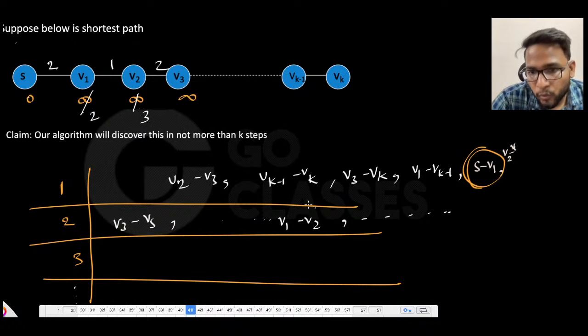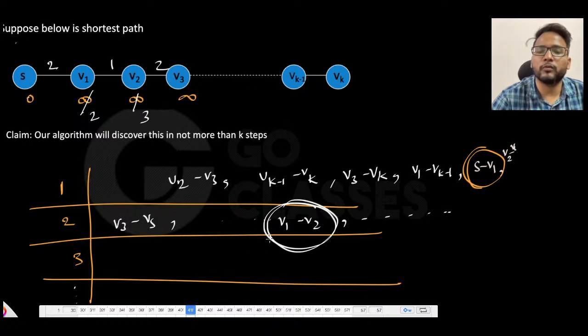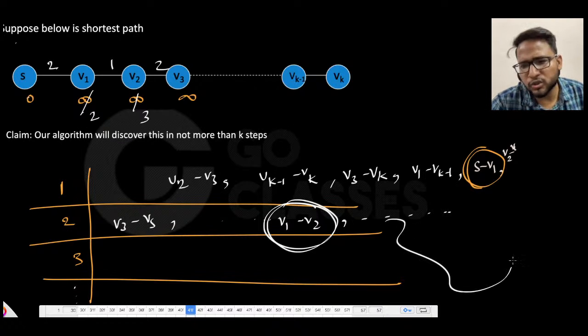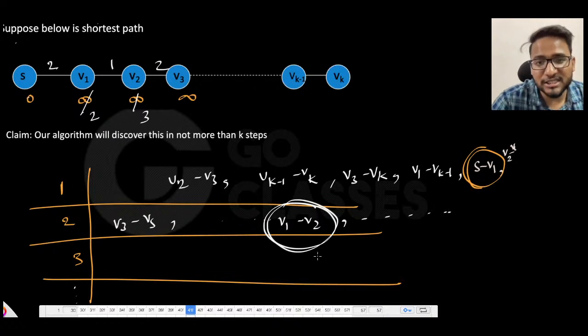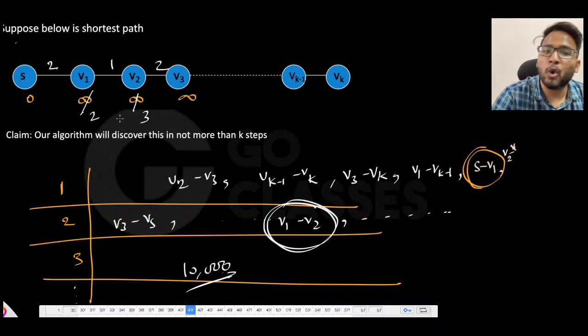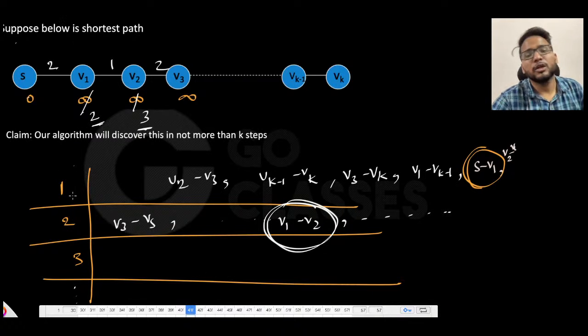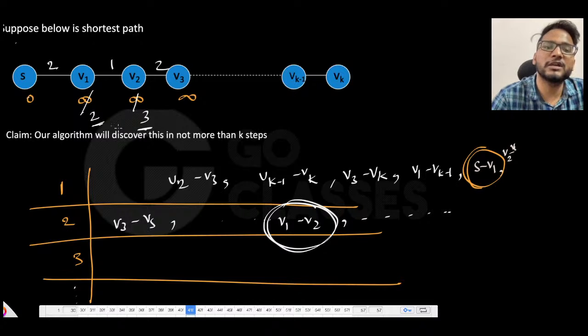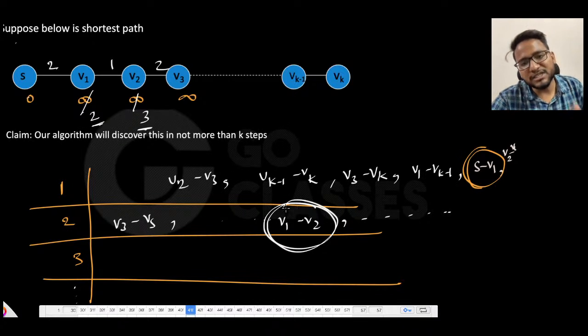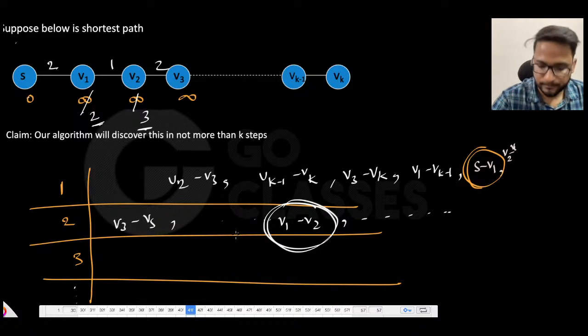So whatever you do, here you will be doing v1 to v2, and after that whatever you do does not matter. You relax all the edges, not just k times, you relax 10,000 times, okay? Whatever you do, no one can ever change this value from 2 to anything and from 3 to anything. You relax any edge any number of times, it does not matter. Once it is 2, it is 2. Once it is 3, it is 3. The reason is that it is shortest, right? So that's how it is basically incrementally building the solution.